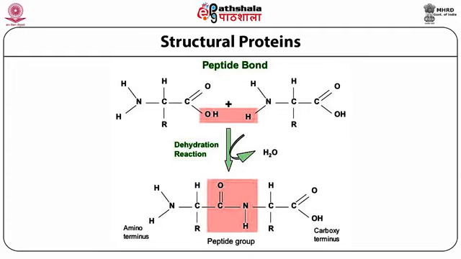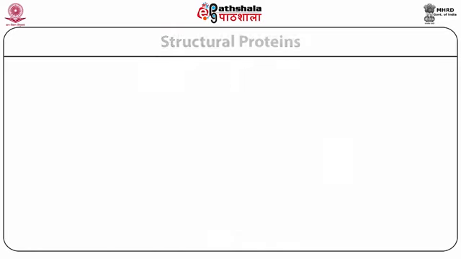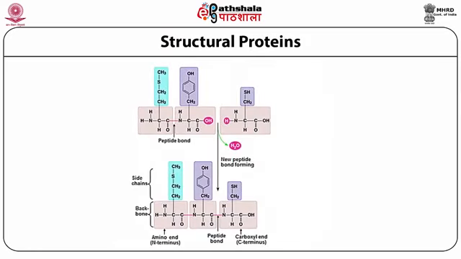Two amino acids combining with another amino acid with elimination of water will produce a tripeptide. Again, it will combine with another amino acid to produce a tetrapeptide. Like this the peptide chain will extend, based on whatever amino acids are present. If a large number of amino acids combine together, it will give a polypeptide.